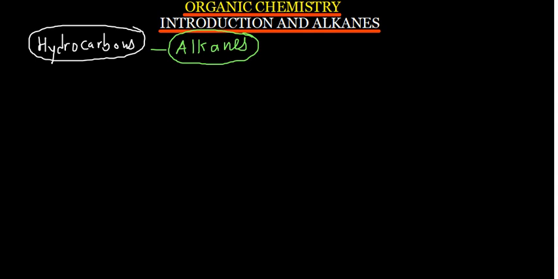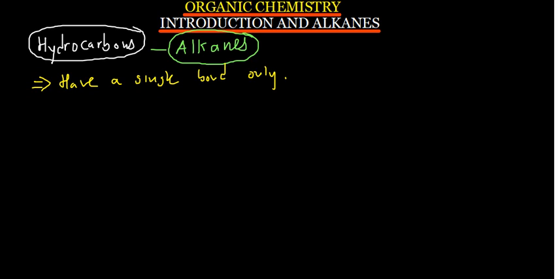Now, we have said alkanes are hydrocarbons which have only a single bond between one carbon and another carbon. Okay, we have a single bond between two carbons. Please, you don't have any double bond in alkanes, you only have a single bond.